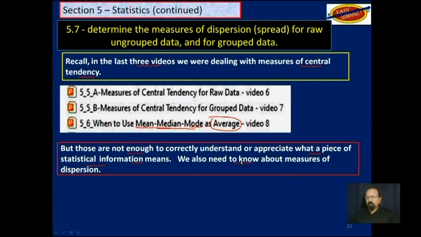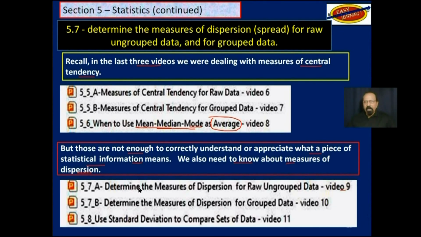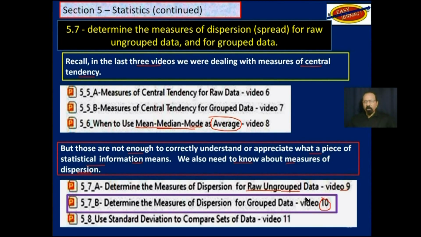We also need to know about measures of dispersion. So in video 9, we covered raw ungrouped data. And now this is video 10. We are going to deal with grouped data. And of course, in video 11, the next video, we will be looking at standard deviation that we touched on before.